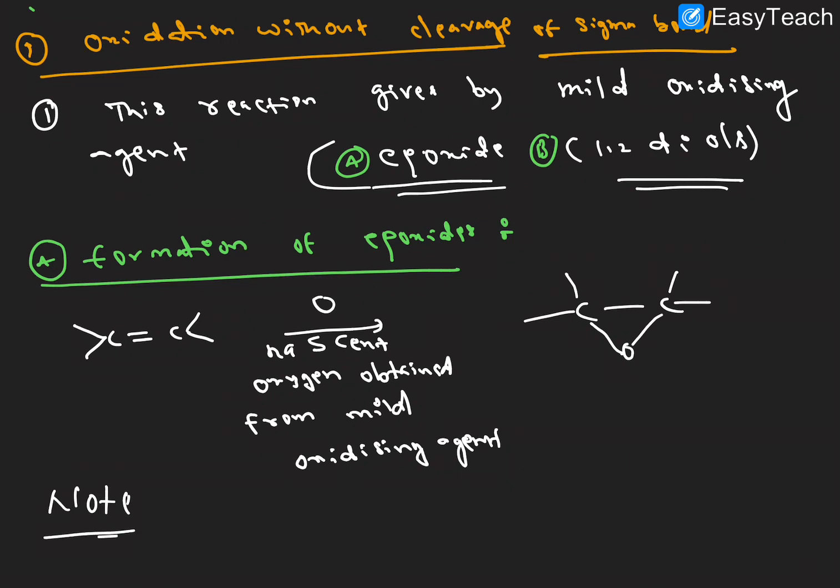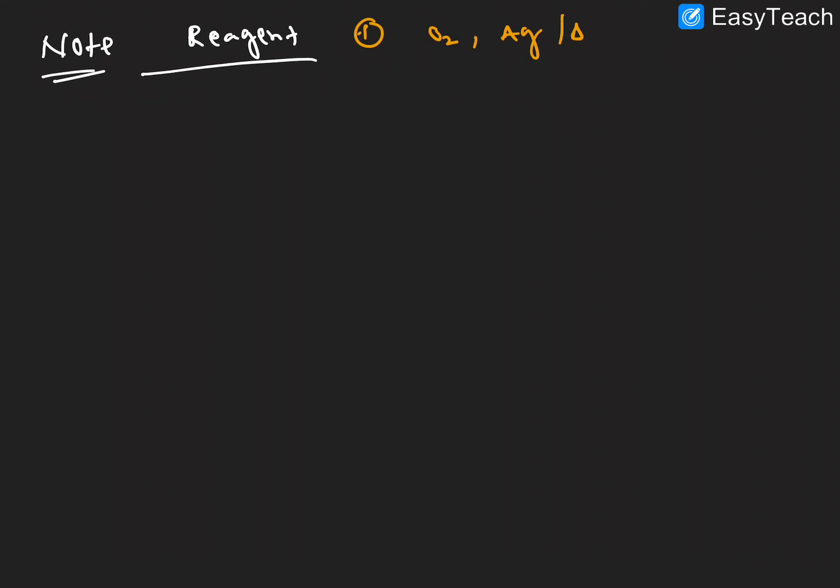Very important point here, that is a note. What is the reagent we used here? We'll discuss that. If the space is not enough, we'll discuss it on the next slide. So note, very important: the reagents. What are the reagents? We have mainly 4 reagents. The first reagent is O2 in the presence of silver metal and heating condition, right? Then the second one, organic peracids, right?